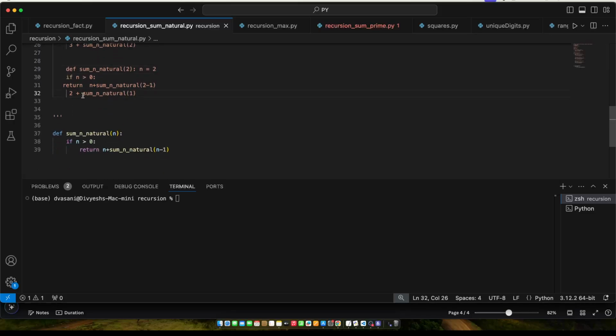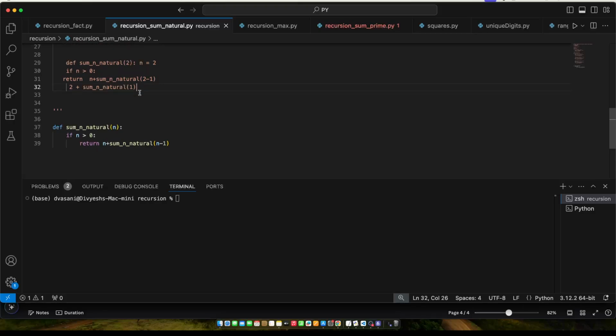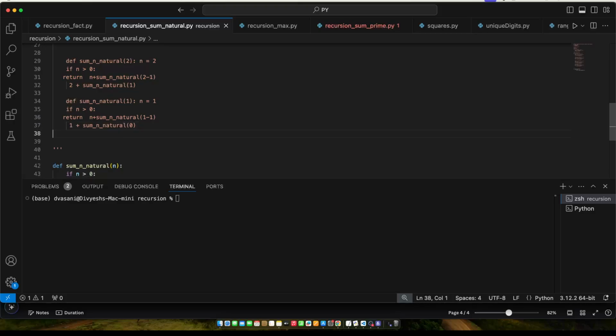So here in 2, then what you do is 2 plus sum of n natural function, which means now 2. Here we are calling the same function with argument 1. So what here we will do now, n value will be 1. n is 1. 1 is greater than 0. Yes, 1 is greater than 0. And here now we are calling function with sum natural 0. This is 1. Okay, now we are just calling function and function and function, but the function has not ended yet, right?